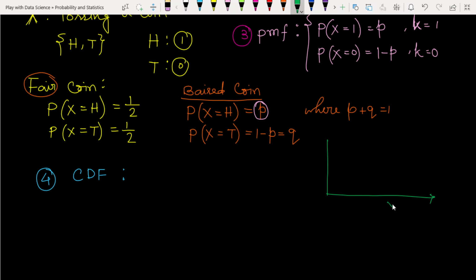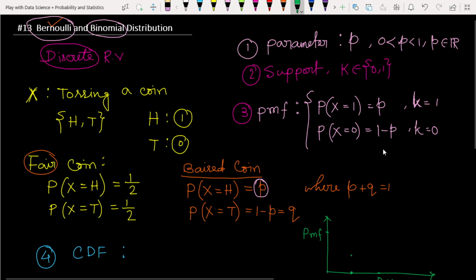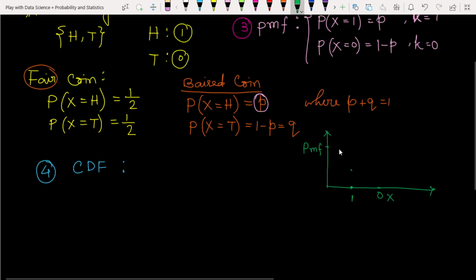Suppose we take a random variable x with its probability mass function, the PMF. It has observations 1 and 0. If it takes 1, then P must be greater than 0, and Q, which is 1 minus P, must also be less than 1.